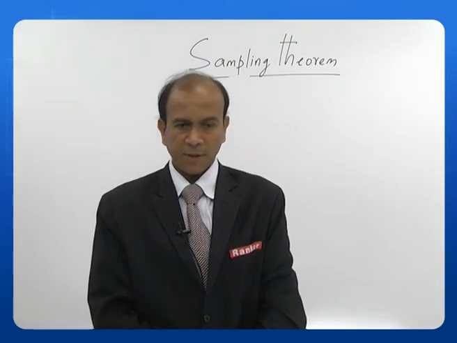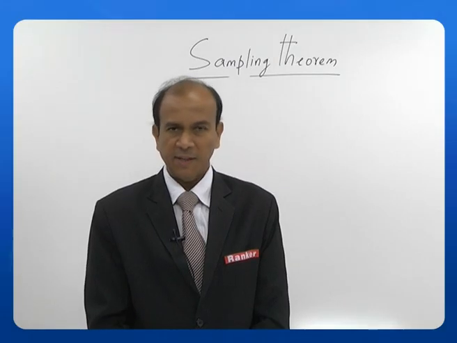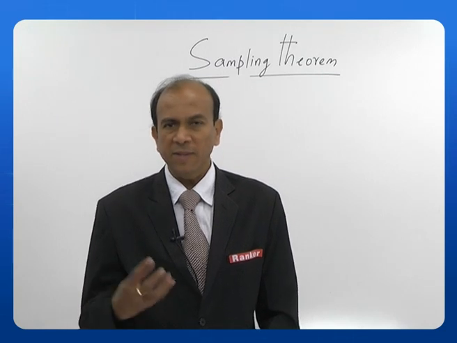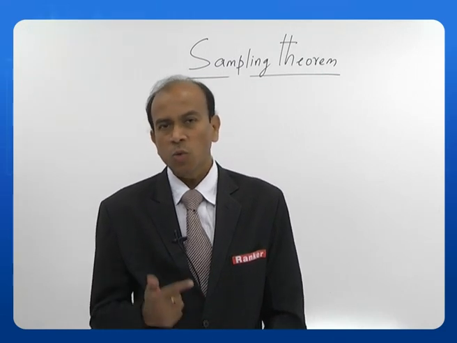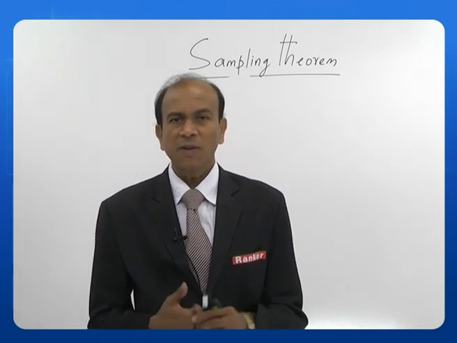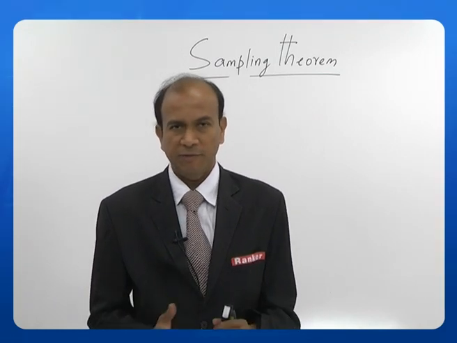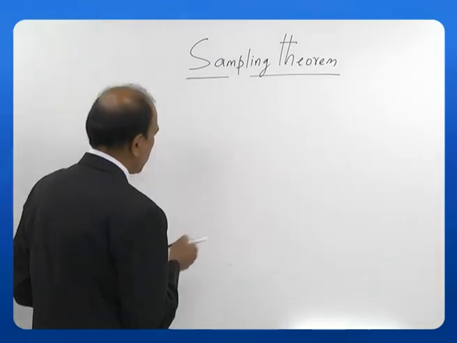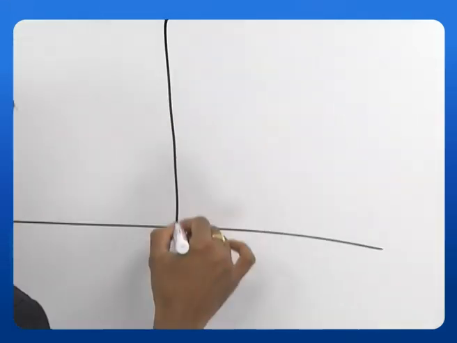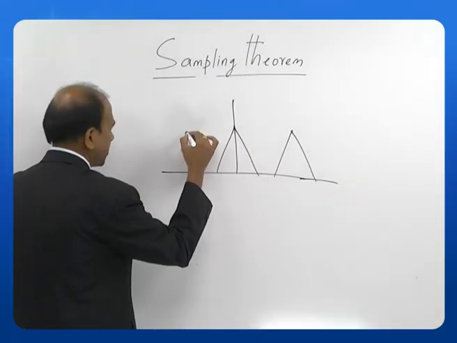Let us see the second point. If Fs is greater than 2Fm, then there is a guard band and it is easy to separate x of f from xs of f. So, we have seen this earlier also. If I make my sampling frequency greater than twice the maximum frequency, then there will be a guard band that exists. It is easy for us to separate x of f from xs of f. So, let us just see this again once more. What happens here is, let us say this is the 1 and this is the 1 here, and again let us just put it here one more.